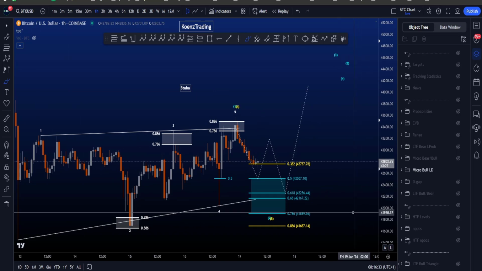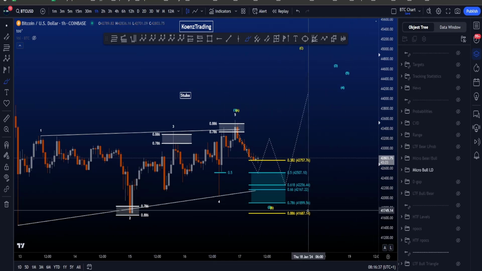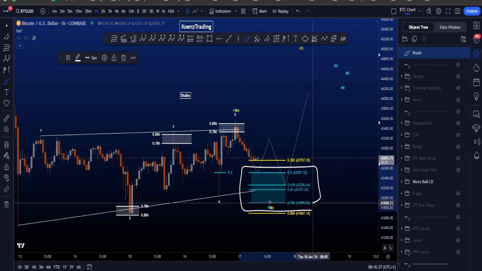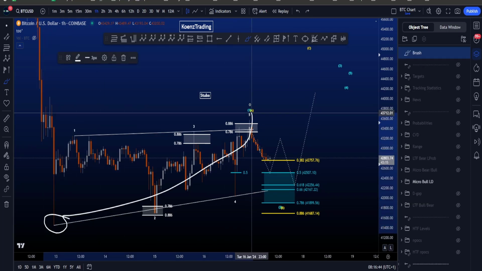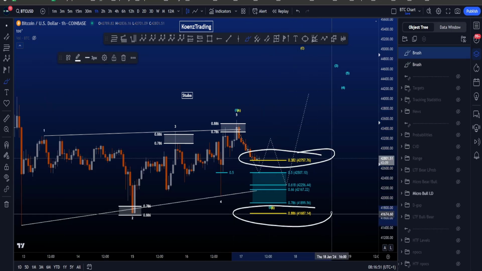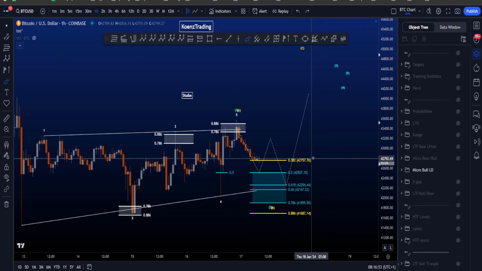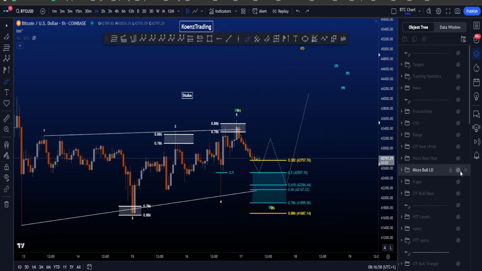In this scenario, we are then looking for a corrective structure to the downside. Common target for 2 is between the 0.5 and the 0.786, between 42.5k and 41.9k, taken from the low here to the high of this wave 1 or wave A, and for wave B, the 0.382 and the 0.886 are also common targets at 42.7k and 41.7k.